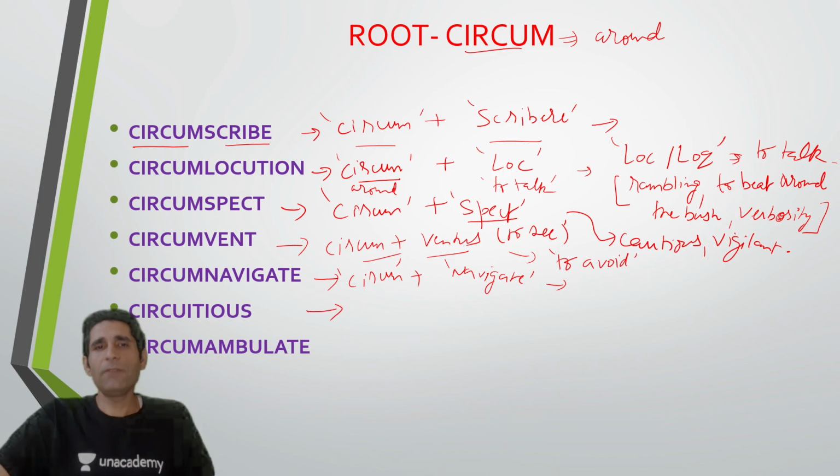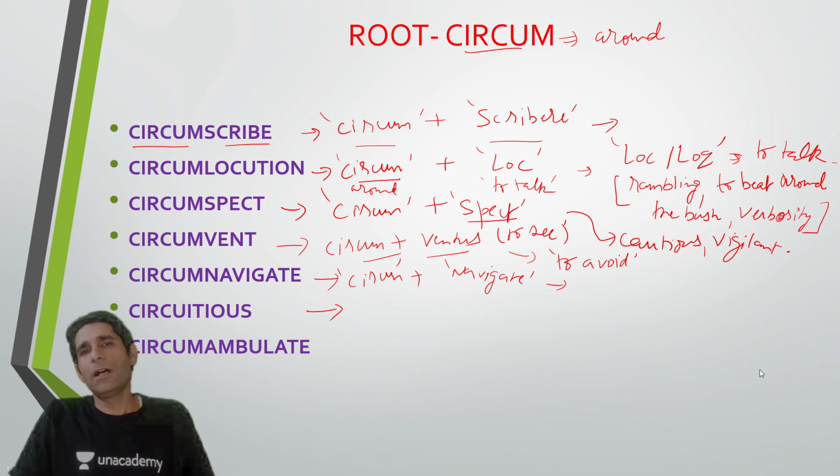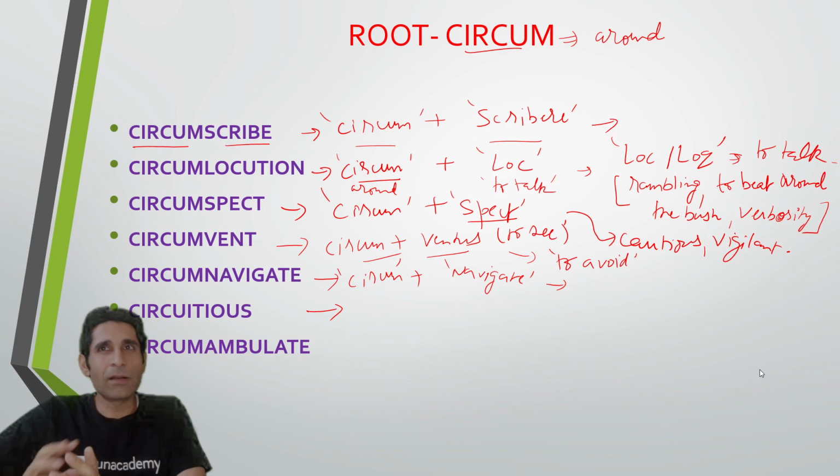Then we have the next word, that is circuitous. Okay, circuitous का देखो गाइस मीनिंग क्या होता है. Circuitous का मतलब होता है a sort of path that is meandering and labyrinthine, मतलब जो गोल गोल घूम के जाता है. That is something not straight. Okay, so you have something that is straightforward and then you can have something that is circuitous. Okay, that means that it's not straight, it's roundabout.